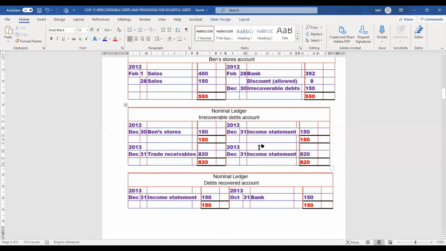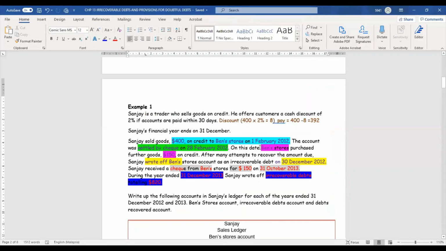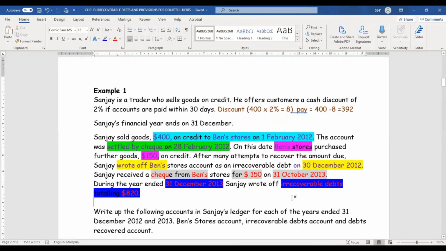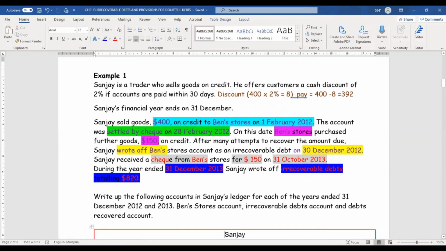Okay, what you can do? You go back to the example, do again. You do it yourself again. Then you'll know whether you understand or not. Any problem, you can comment down here, or you can WhatsApp me. That's it for example number 1.